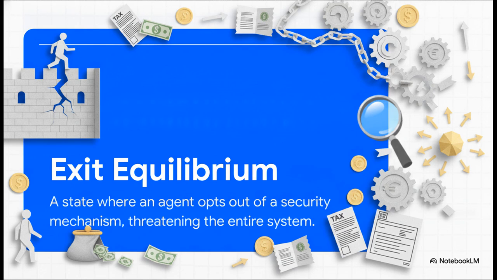This is a critical and, frankly, terrifying state where an agent calculates that it's actually cheaper for them to unilaterally opt out of the security mechanism just to maximize their own utility. In cybersecurity, one single weak link threatens the entire system. So to prevent this collapse, mechanism design is used to engineer specific taxes and wealth redistribution models, like the externality mechanism we talked about, that essentially eliminate any financial benefit of opting out. The payments are strictly designed to induce absolute voluntary participation, securing the network for everyone.